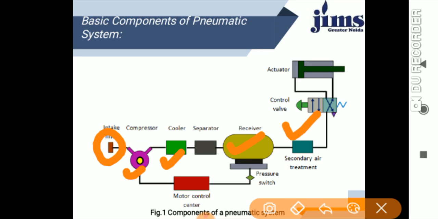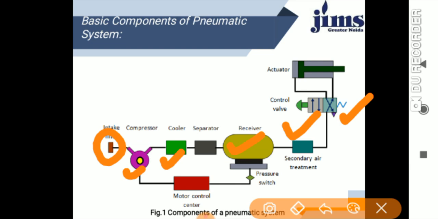After passing from the receivers, it passes to the secondary air treatment. And after the secondary air treatment, the output is associated with the control valves. And the control valve has a valve which can be used as per our requirements and passes the signal.